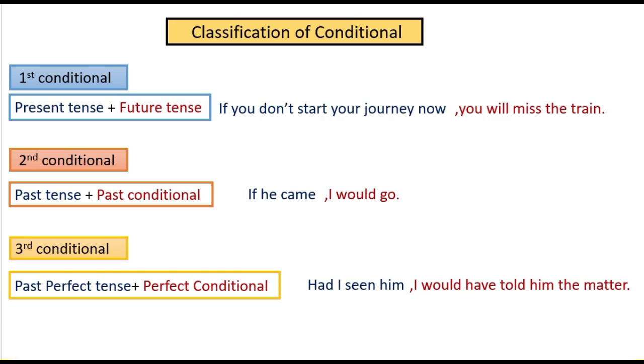him the matter. So if you do not start your journey now, this is the condition, and you will miss the train. In the dependent clause you get the condition, and in the independent clause or main clause you get the result. Okay, and if he came, this one is the past tense and past conditional, I would go. Okay, and perfect, see that, had I seen him and I would have told him the matter. Okay, see